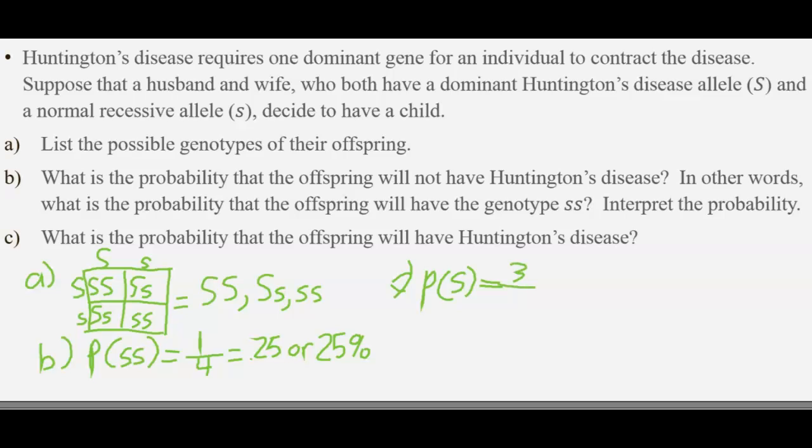That's 3. And then there were a total of 4 possible offspring orientations of those alleles. So 3/4, which is the same thing as 0.75 or 75%.